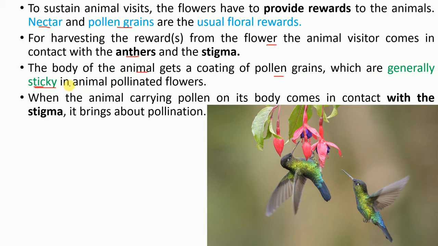So the pollen grain is so sticky that it will stick to that particular animal. When the animal carrying pollen on its body comes in contact with the stigma, it brings about pollination. You can see this is a hummingbird. They are sucking nectar, and by doing so they are also fulfilling the purpose of pollination, right?